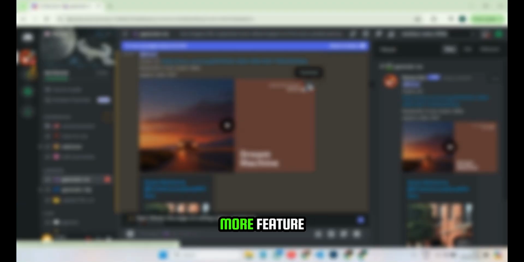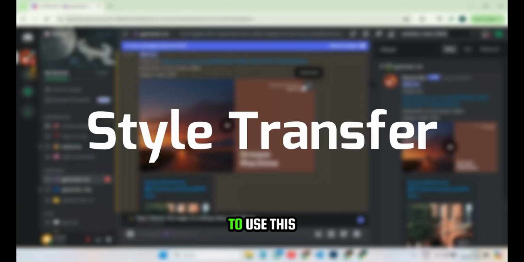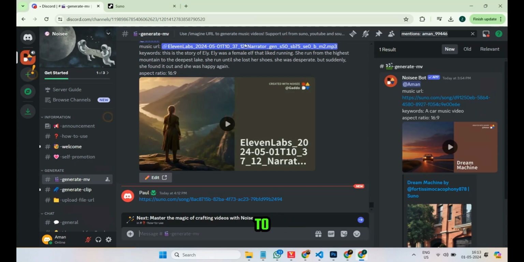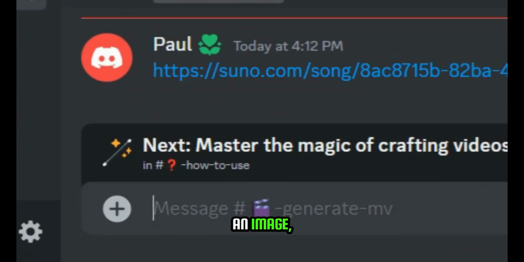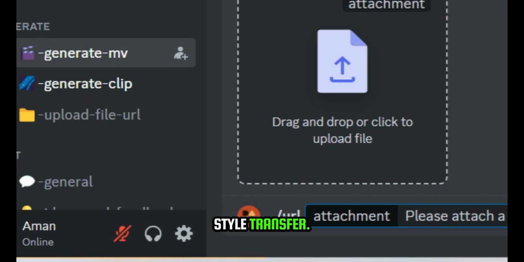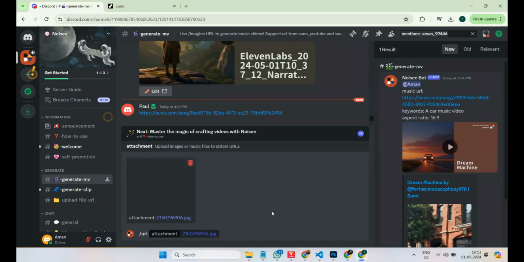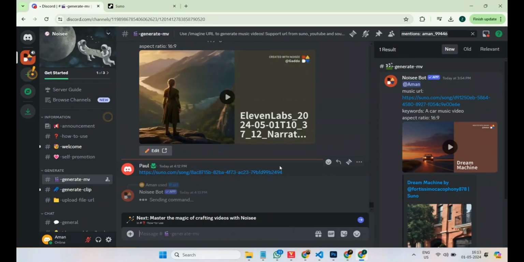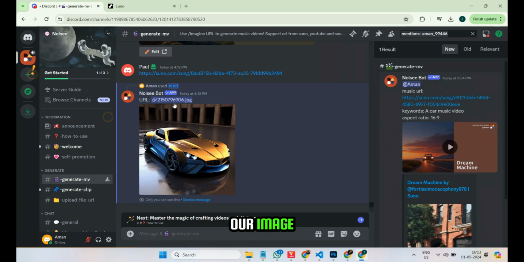Now there's one more feature, which is style transfer. To use this feature, first we need to upload an image. Type /URL, then upload the image for style transfer. Then hit Enter. You'll see our image has been uploaded. Now right-click on this URL and then click on Copy Link. Now the URL of the image has been copied. Just paste it somewhere to secure it.